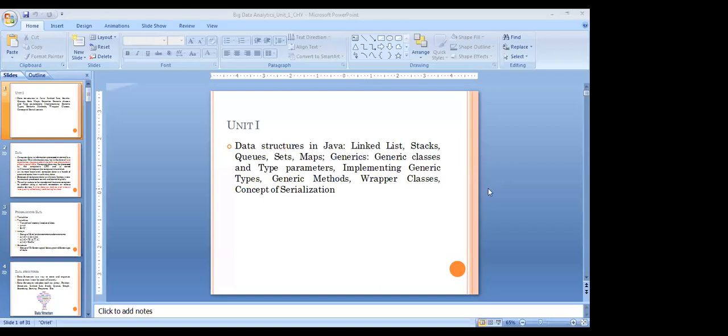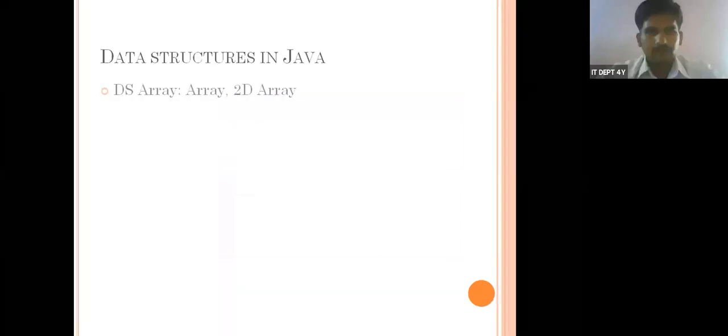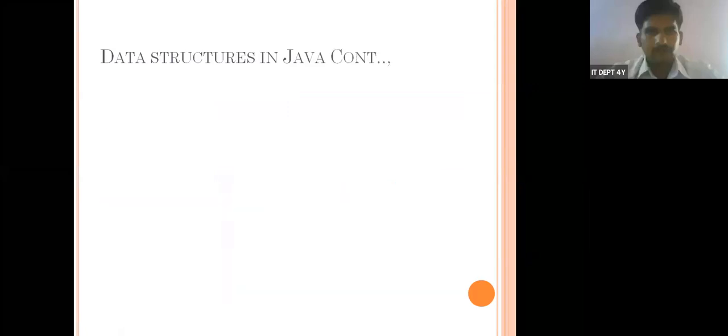Okay. So we already come across these terminologies, data structure terminologies. We are seeing now what a data structure is and what the types of data structures in Java are. We already came across one data structure, the linked list, in the previous class.